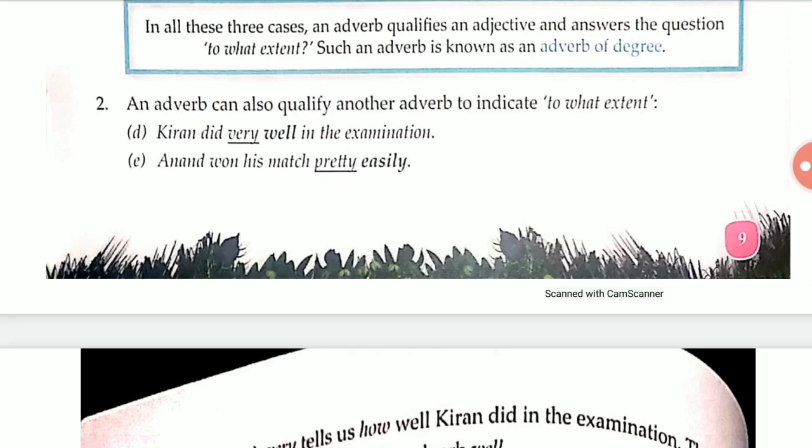Okay. Now see, sentence D. Kiran did very well in the examination. How did she perform? Very well.